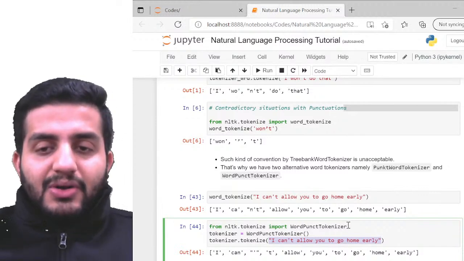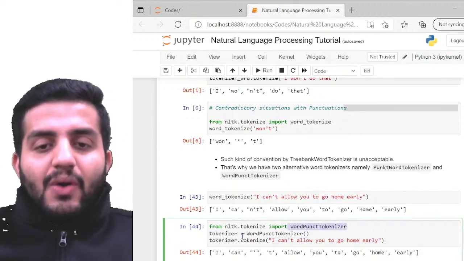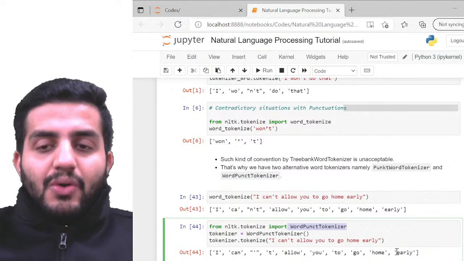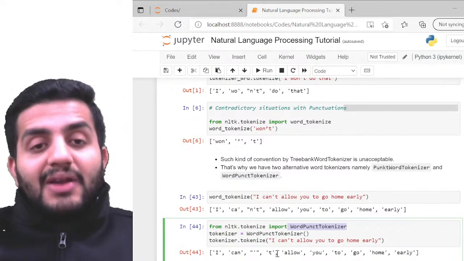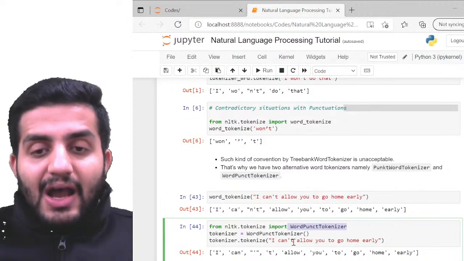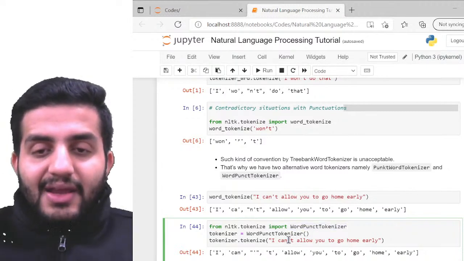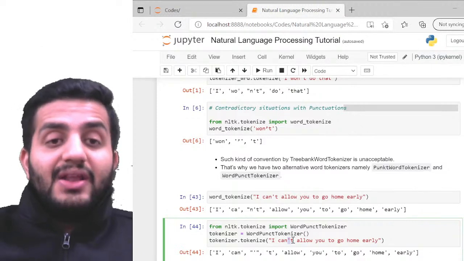So the WordPunctTokenizer, when called upon the same sentence, like "I can't allow you to go home early," technically still isn't giving me the right answer. Can you see this? Now it was able to identify the internal punctuation within the word.